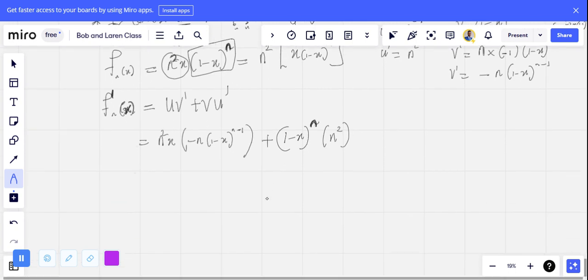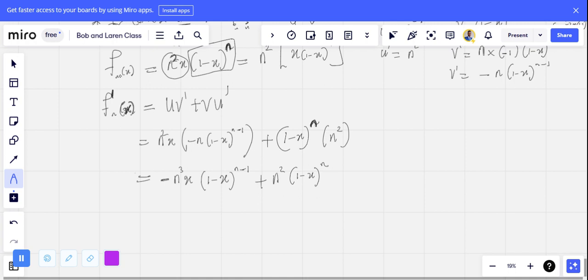Now if I expand this, this is u v prime plus v u prime. So when I have this expression there, it is clearly seen that if I expand this, I should have minus n cubed x, open bracket, 1 minus x raised to the power of n minus 1. Then this should be plus n squared, 1 minus x raised to the power of n.